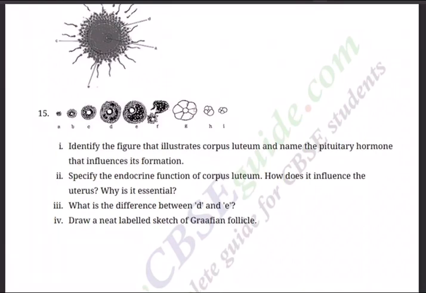Question number 15 is also a diagram based question. Identify the figure that illustrates the corpus luteum and name the pituitary hormone that influences its formation. Corpus luteum forms after the rupture of Graafian follicles, so it is the left one. Specify the endocrine function of the corpus luteum. How does it influence the uterus? Why is it essential?